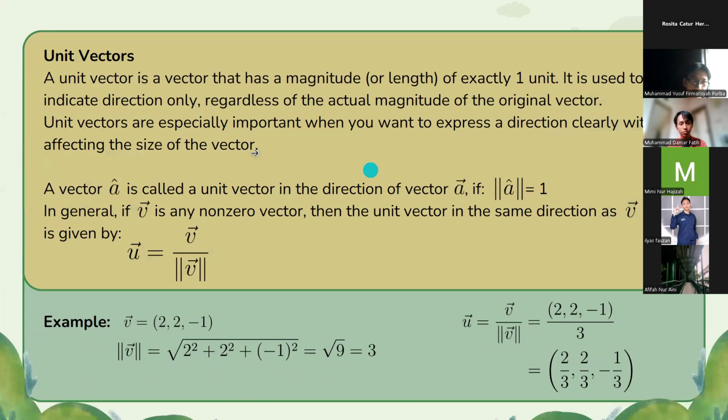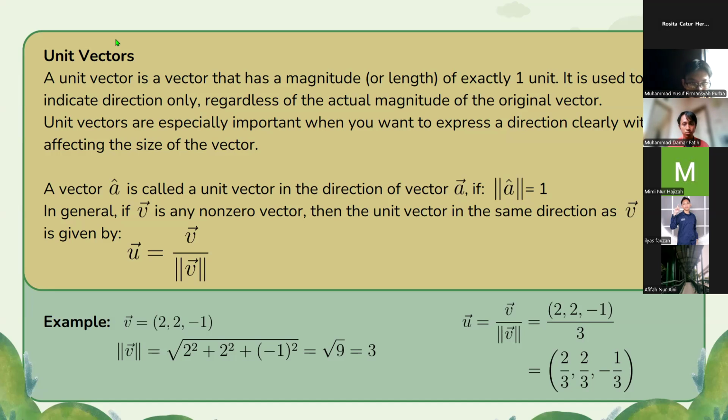Okay, for the second type of vector, there are unit vectors. A unit vector is a vector that has a magnitude or length of exactly 1 unit. It is used to indicate direction only, regardless of the actual magnitude of the original vector. Unit vectors are especially important when you want to express a direction clearly without affecting the size of the vector. A vector A is called a unit vector in the direction of A.